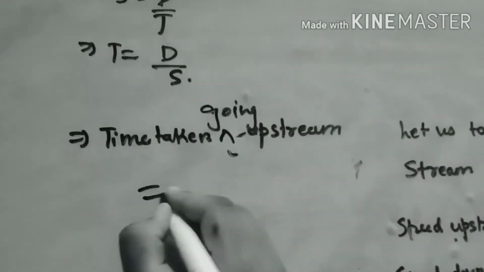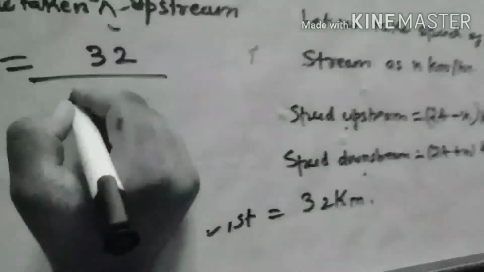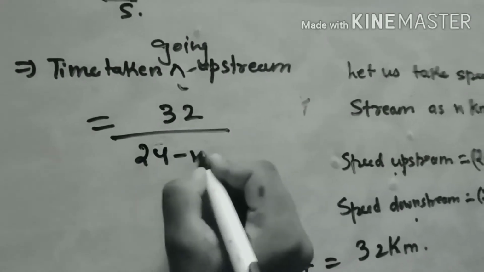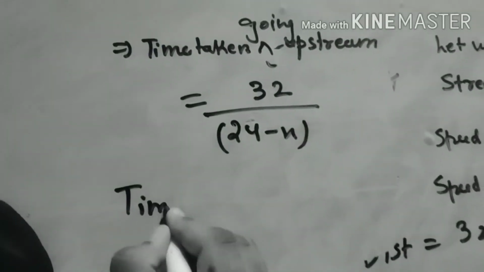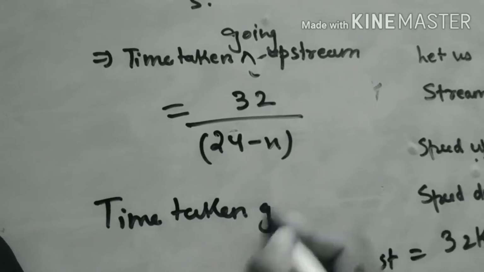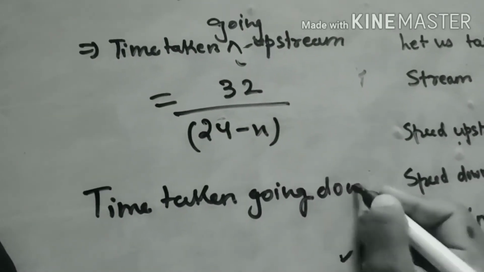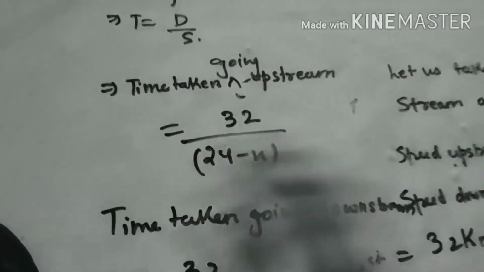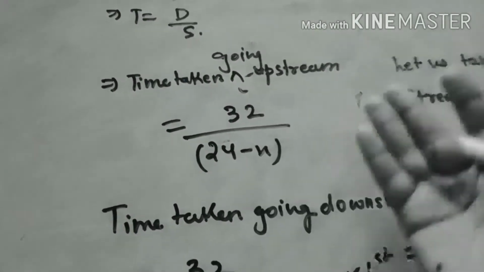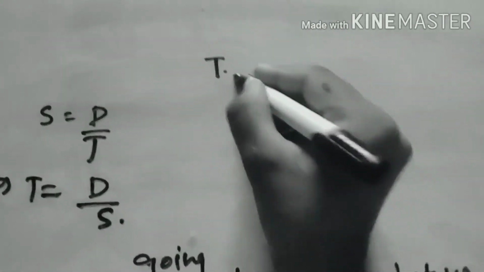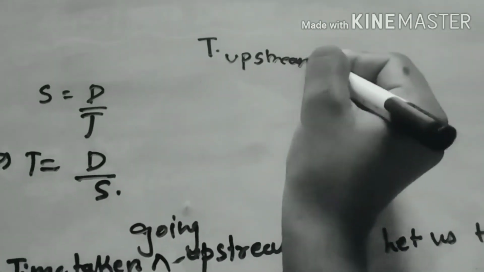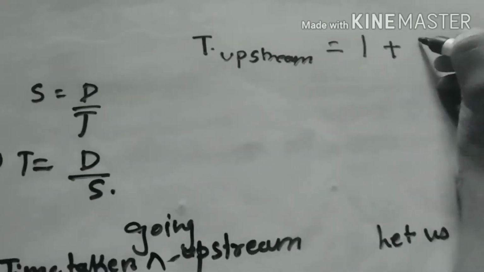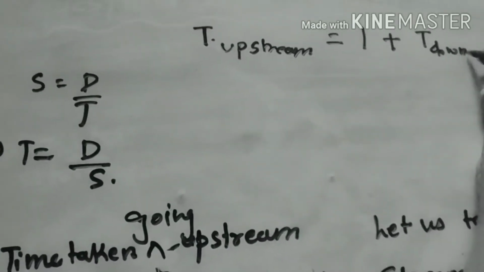will be equal to distance 32 upon speed 24 minus x, and time taken going downstream equals 32 upon 24 plus x. The condition given is that the time taken going upstream is 1 hour more than time taken downstream. So time for upstream equals 1 hour plus time taken downstream.